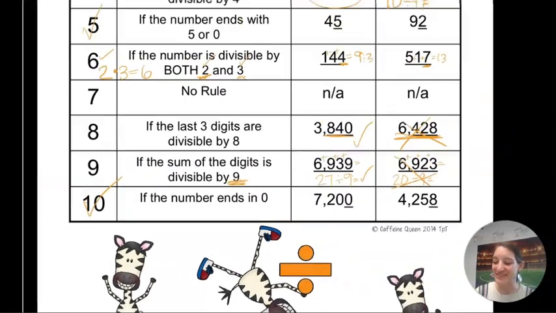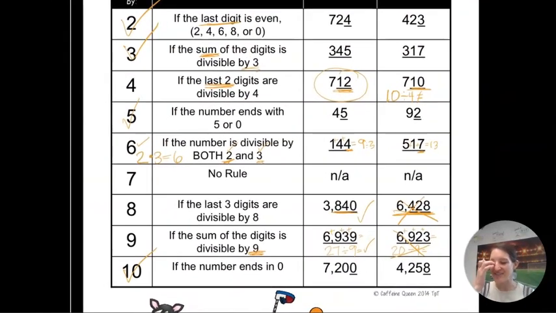Okay, so those are just some ones that you might look at. I don't really like the 4 and the 8 trick, but you might really like the 6 and the 9. You might like them all. So there you go. Now you've got them. Do some extra work.